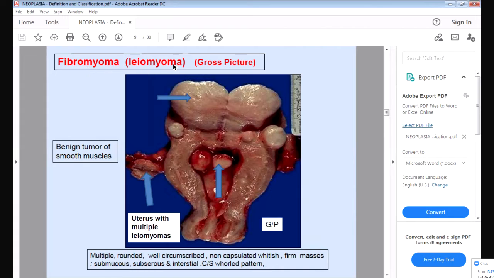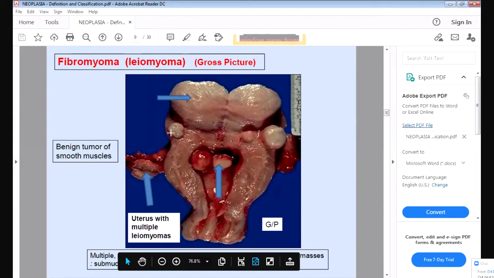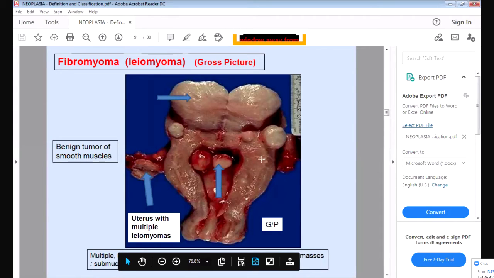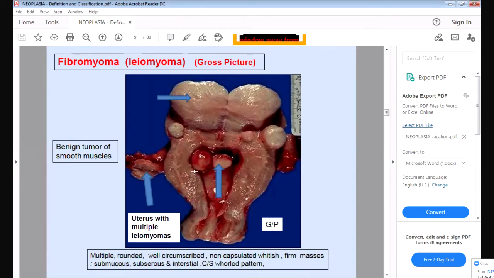So leiomyoma is a benign tumor of the smooth muscle. It will be small in size. You can see these small masses which are arising from the uterus. This is the uterus. From the myometrium, the muscle layer of the uterus, small masses are arising, and they are from the smooth muscle.